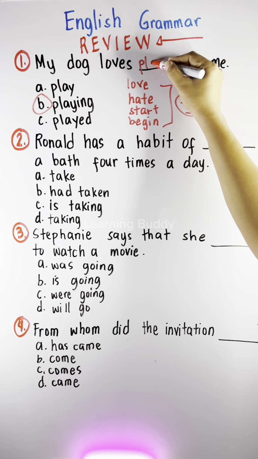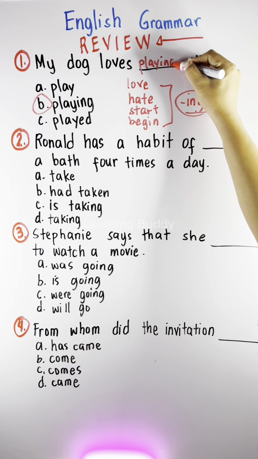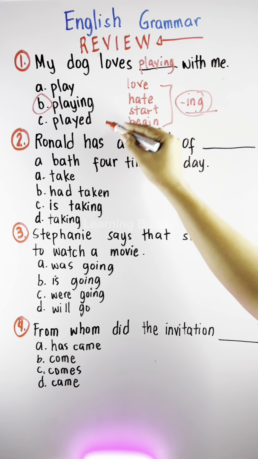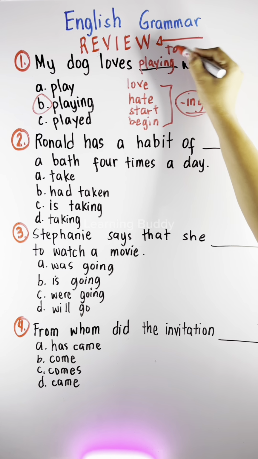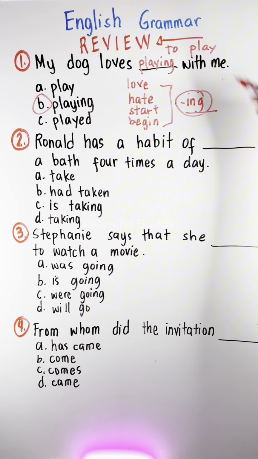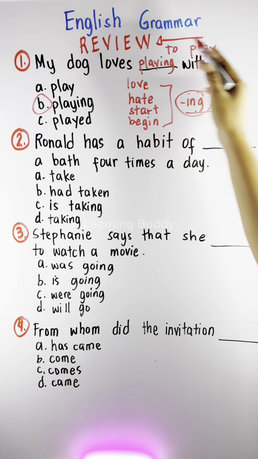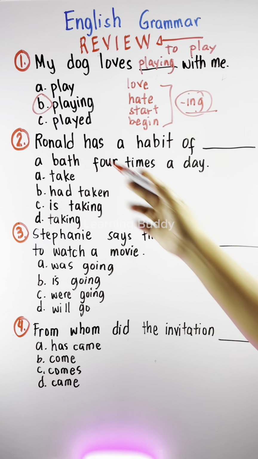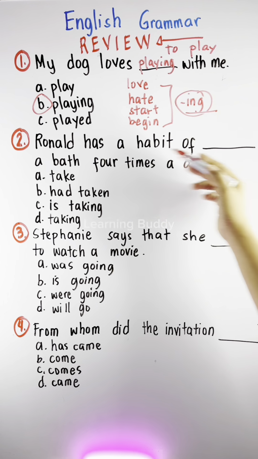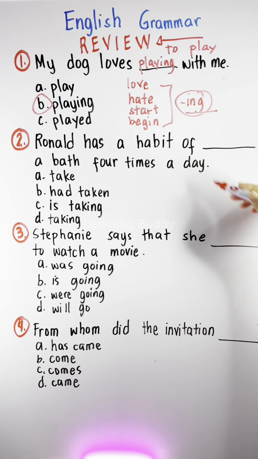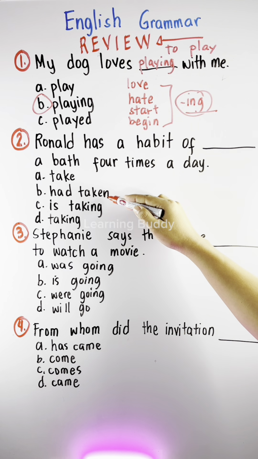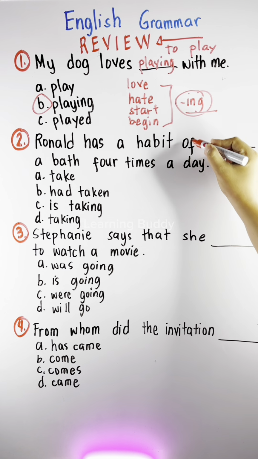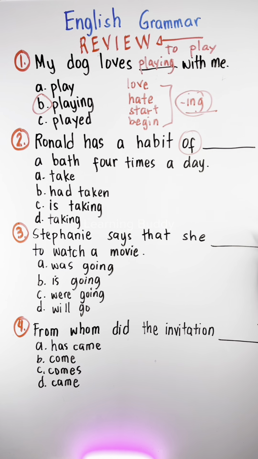Playing, kasi gerund form yung salitang playing. Maliban sa gerund form niya, pwede mo lang ilagay yung infinitive form niya, yung to plus the base form of the verb. So you could say, my dog loves playing with me, or my dog loves to play with me. Number 2, Ronald has a habit of blank a bath 4 times a day. Is it take, had taken, is taking, or taking?